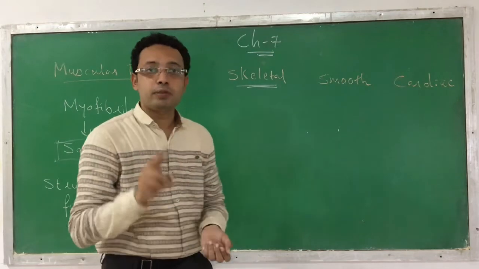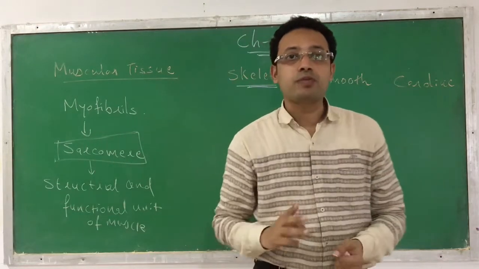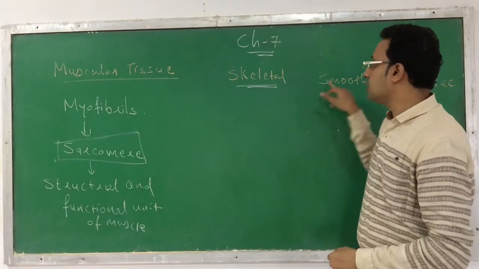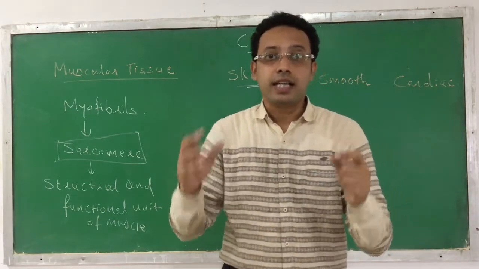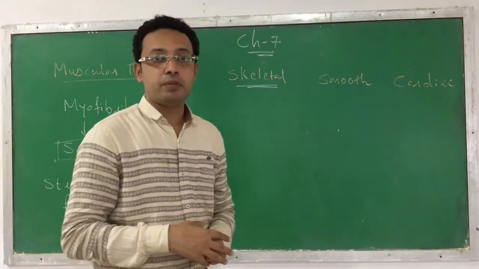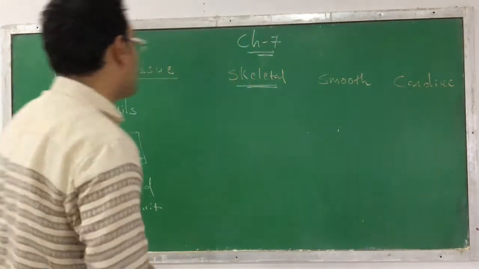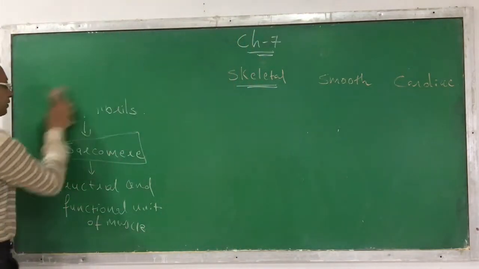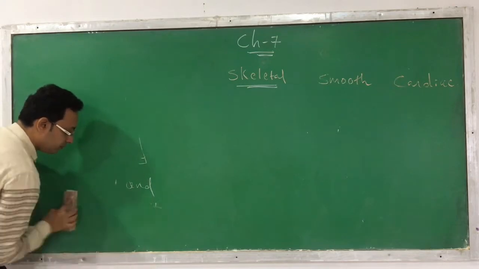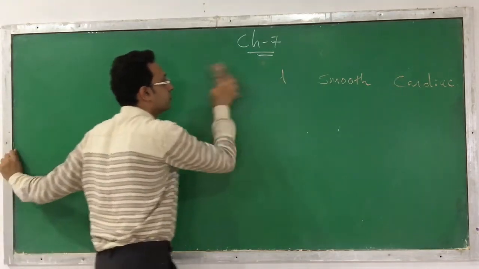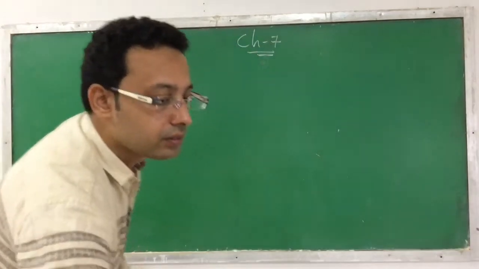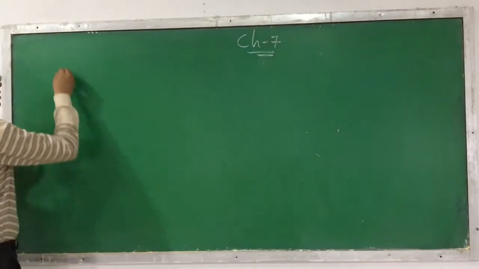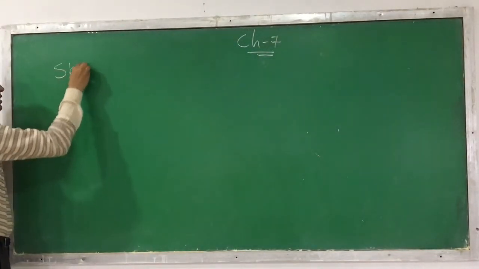So how many types of muscles are there? There are three types: skeletal muscle, smooth muscle and cardiac muscle. We will discuss the characteristics of each type of muscle. Let us first start with the skeletal muscle. So what is the characteristic of this skeletal muscle?